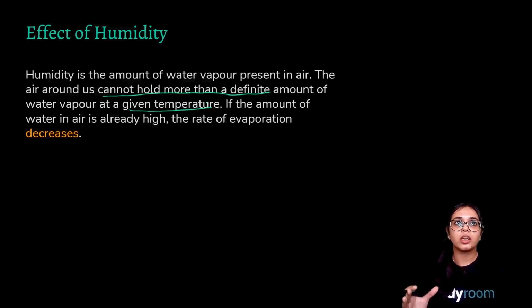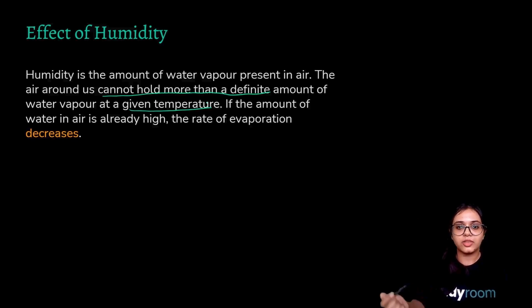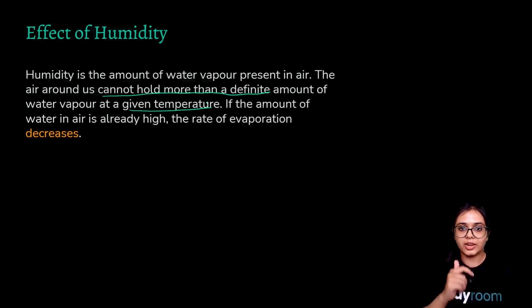That is why you feel hot in the months of July, August, September. In these months, when you sweat, your sweat does not evaporate. Sweat is also liquid, right? So sweat is not evaporating faster in these seasons because air already has a fixed amount of water vapor, and it cannot hold more. That is why you feel more sultry. So if the amount of water in the air is already high, the rate of evaporation decreases.